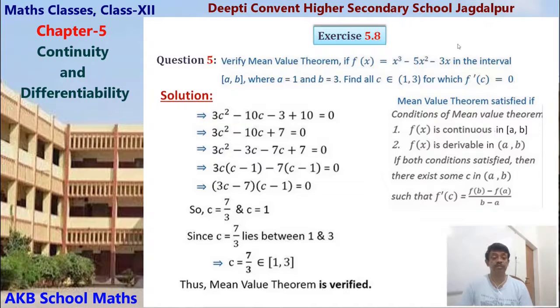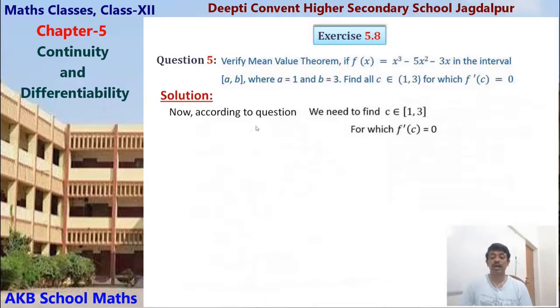Now for f'(c) = 0, you have to find the value of c which belongs to (1, 3). According to the question, we need to find c belonging to (1, 3) for which f'(c) = 0. So take f'(c) = 0, which means 3c² − 10c − 3 = 0. We have got this earlier.